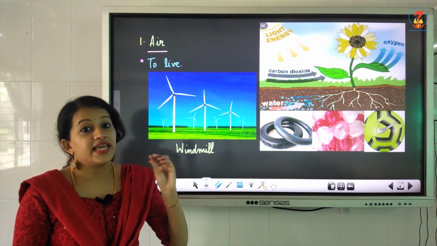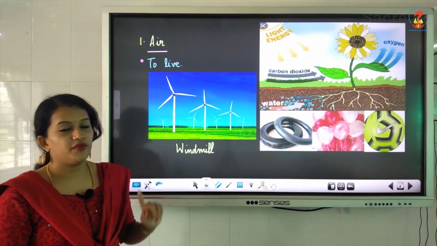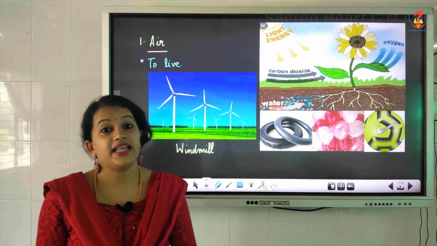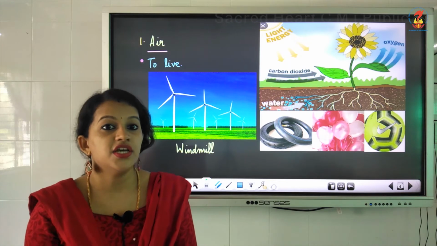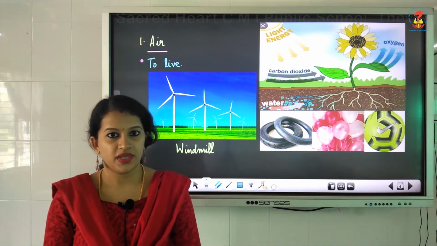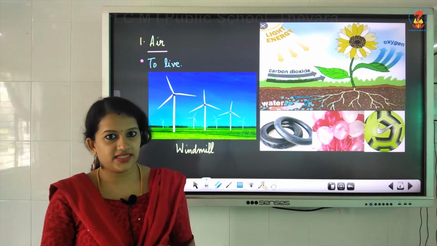Windmills use the energy that they get from wind. This is a picture of a windmill producing electricity. That is, electricity is generated using the energy from the wind. So we can say that it is used to generate electricity.